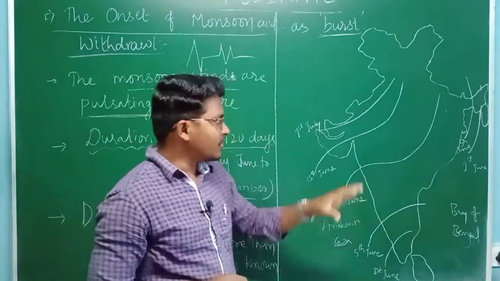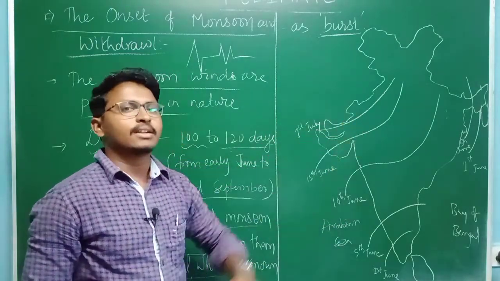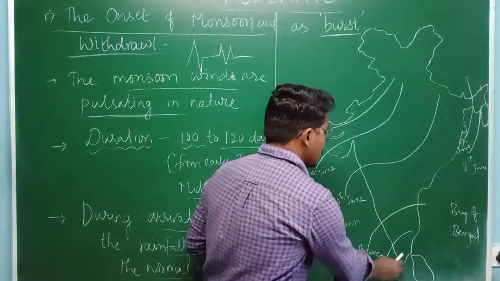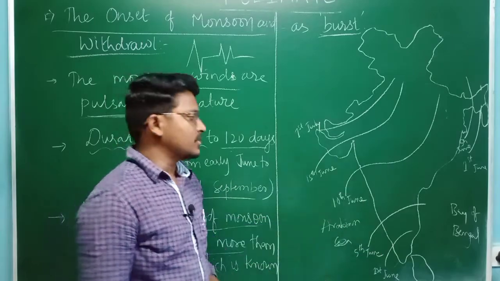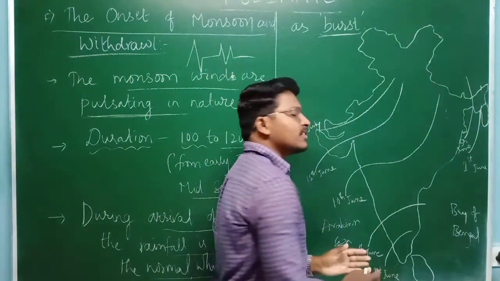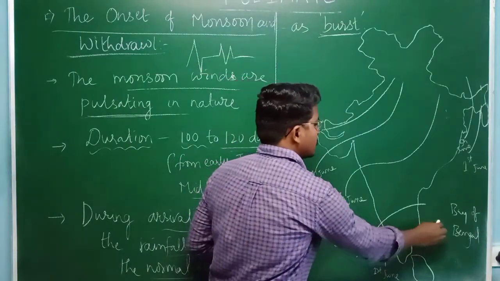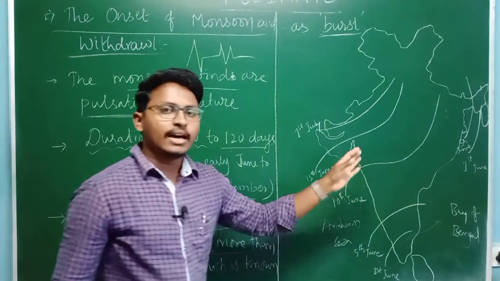So first we will see from where it originates and how it differs in the country. Usually the monsoon winds will start in the first week of June at the southern tip of India, and after entering India, it will divide into two parts. One will go towards the Bay of Bengal, and the other will go towards the Arabian Sea.